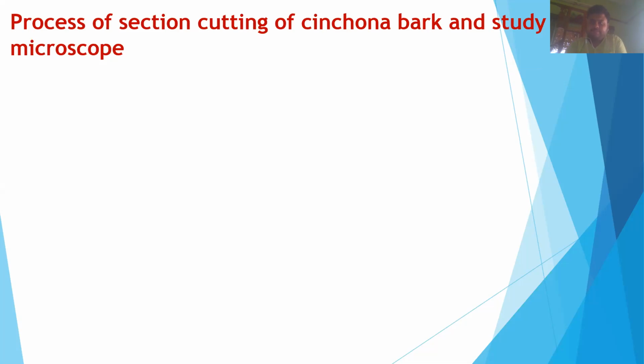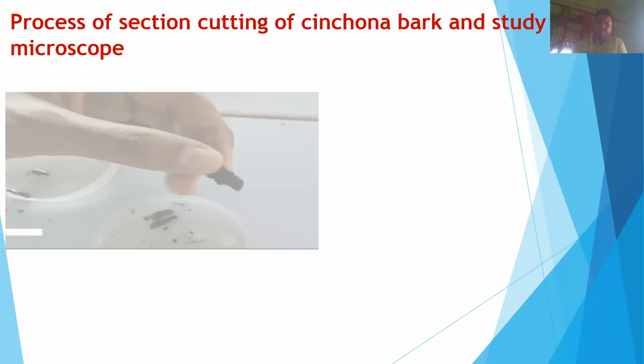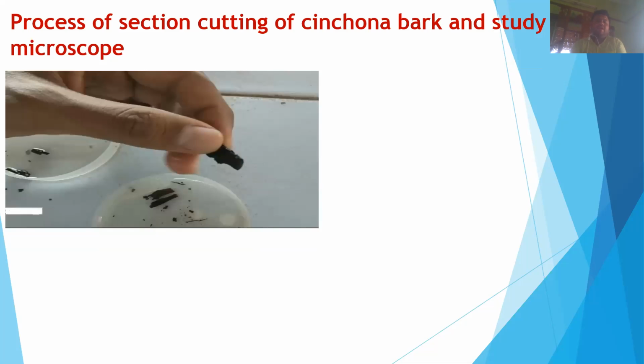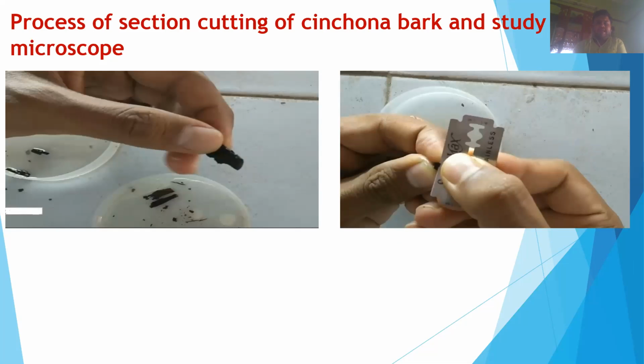In the first step, first of all, we have to collect a portion of cinchona bark. Then we have to cut the cinchona bark cross-sectionally, or transverse-sectionally, into thin pieces with the help of a blade.